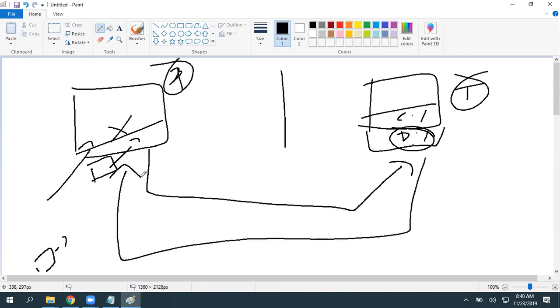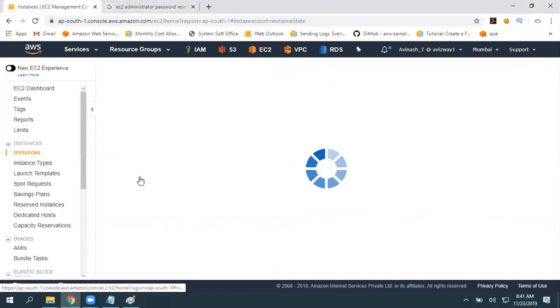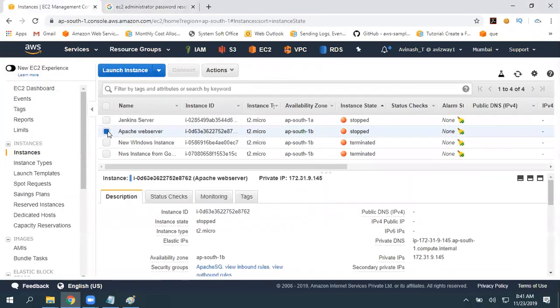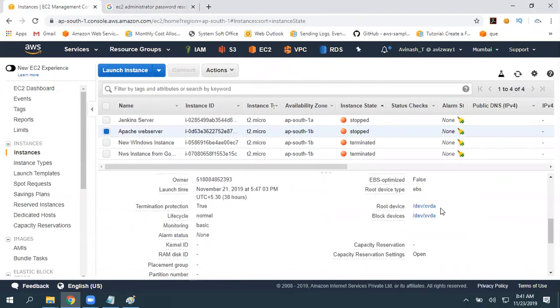The common mistake you are going to make while attaching it here is that it attaches with the default name. Whenever you attach it, it is going to treat it as an additional volume, not as the C drive. So make sure you give the appropriate name before detaching itself. Note down the name. What is the name we got for this root volume? Simple. So now I have this instance, Apache web server. Here I have only one volume, and that root device volume name is /dev/xvda.